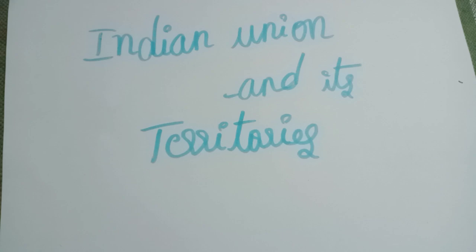Shah Commission was appointed, and based on its recommendation, Punjabi speaking areas were merged into Punjab, the Hindi speaking areas were merged into Haryana, and the hill areas were merged with the adjoining Union Territory of Himachal Pradesh, and Himachal Pradesh was given statehood in 1971. It became the 18th state of the Union. So Haryana is the 17th state and Himachal is the 18th state of India.